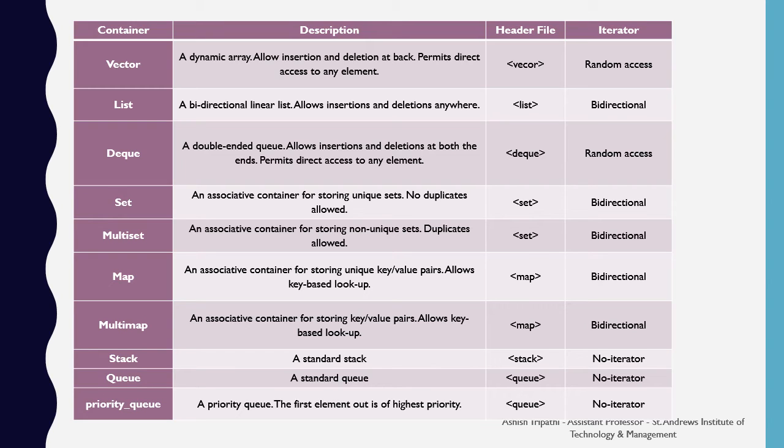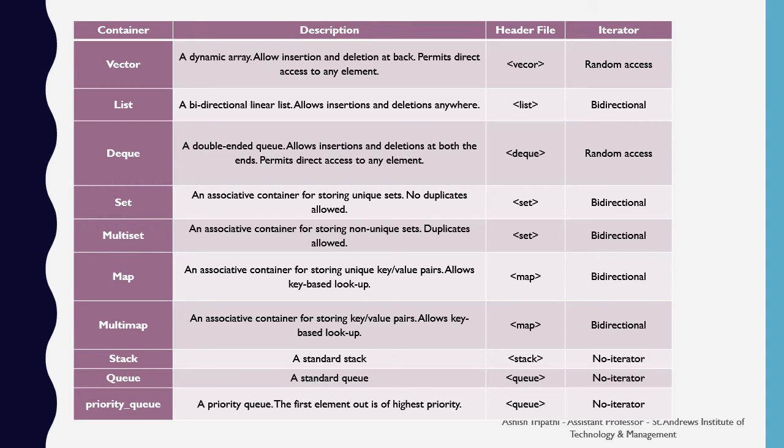Next is the list container. A list container is a bidirectional linear list which allows insertion and deletion anywhere in the list. It is defined inside the header file list and it has a bidirectional iterator. Next is the deque, a double-ended queue. It allows insertions and deletions at both the ends. It permits direct access to any element. It is inside the header file deque and it permits the random access iterator.